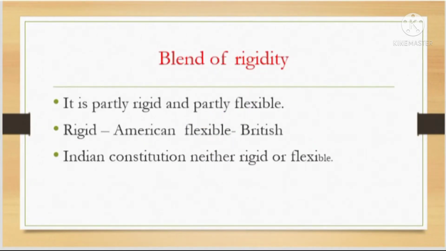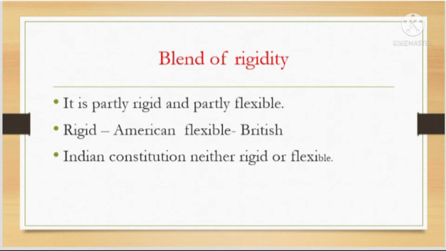Next one is a blend of rigidity and flexibility. Why is it called a blend? The Indian constitution is not too rigid and not too flexible either. Sometimes our constitution is more flexible to the people, sometimes it is rigid. You know what rigid means: once it was framed, it should stay that way. Sometimes it is flexible according to the situation. So it is called neither rigid nor flexible.